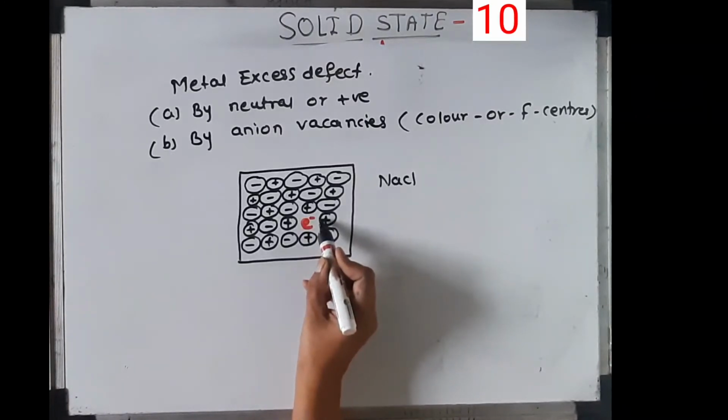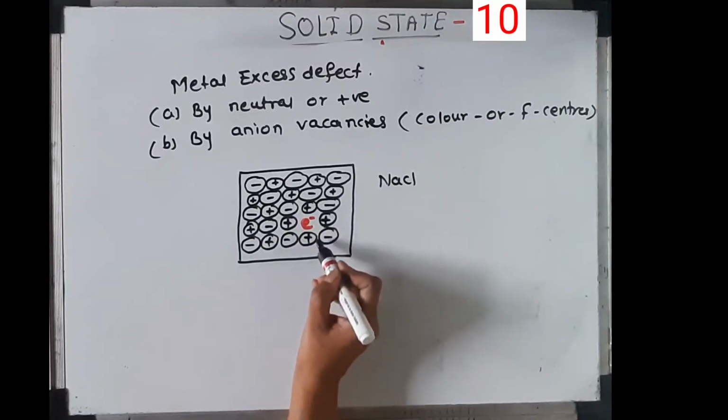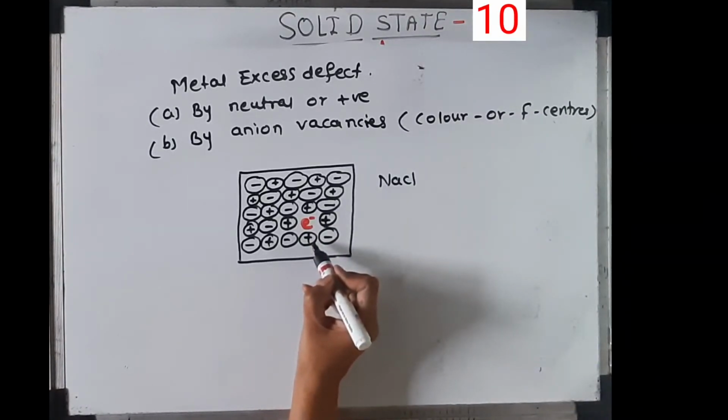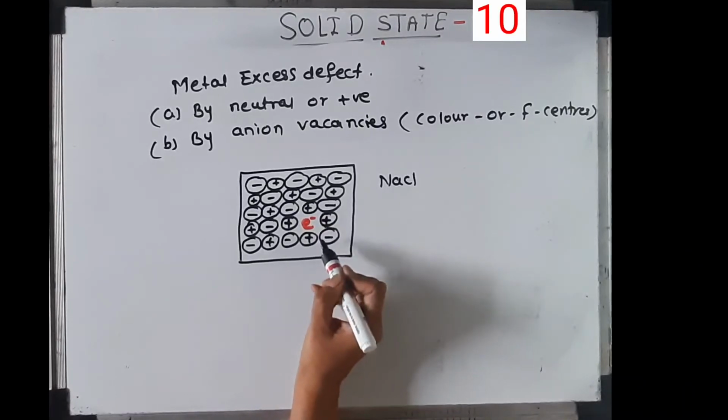This is an anion vacancy. Cl minus diffuses to the crystal surface, creating vacancies at their regular sites, and these Cl minus ions combine with Na atoms on the surface to form NaCl by releasing an electron from the sodium atom.